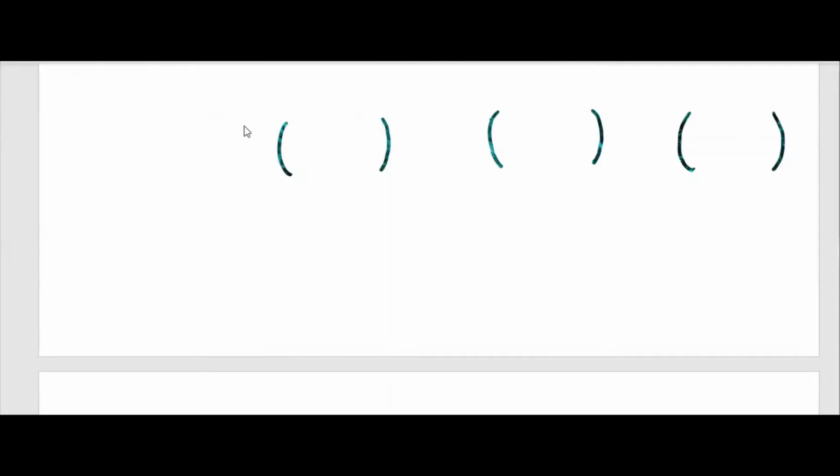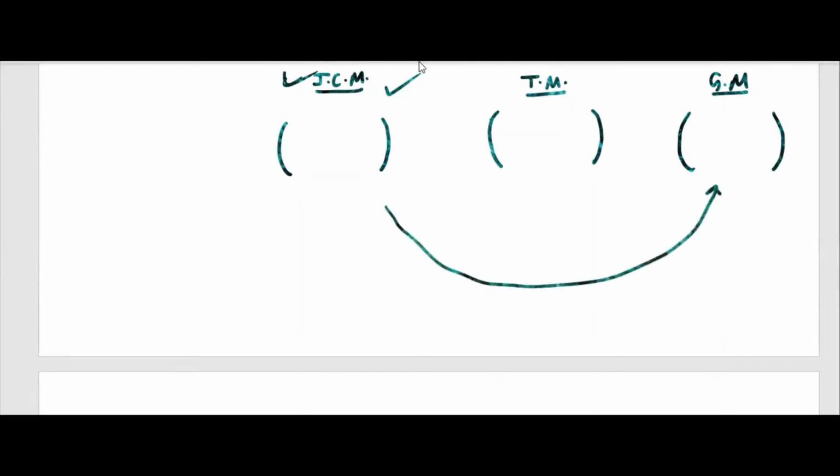I've seen every time students struggle with this matrix. This is called the jump chain matrix. This is the normal transition matrix. This is the generator matrix. There is a third one also, and we'll try to connect this one with the generator matrix. These two, there is a connection between this and this. Is there a connection between this and this? That is my question.